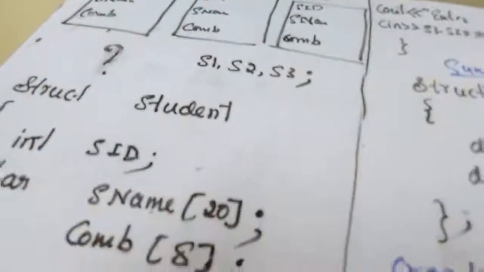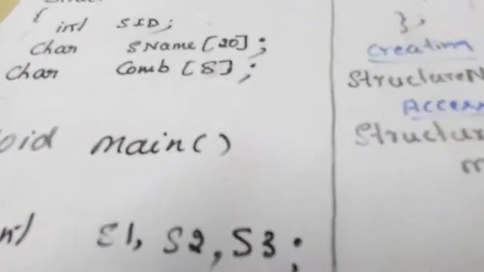You could ask the question: here also we have created a data type using structure and we had declared variables S1, S2, S3 of student type, but we won't call them objects. Why? What is the difference? Consider a real-world example: a student has some features like what I have taken, student ID, name and combination.